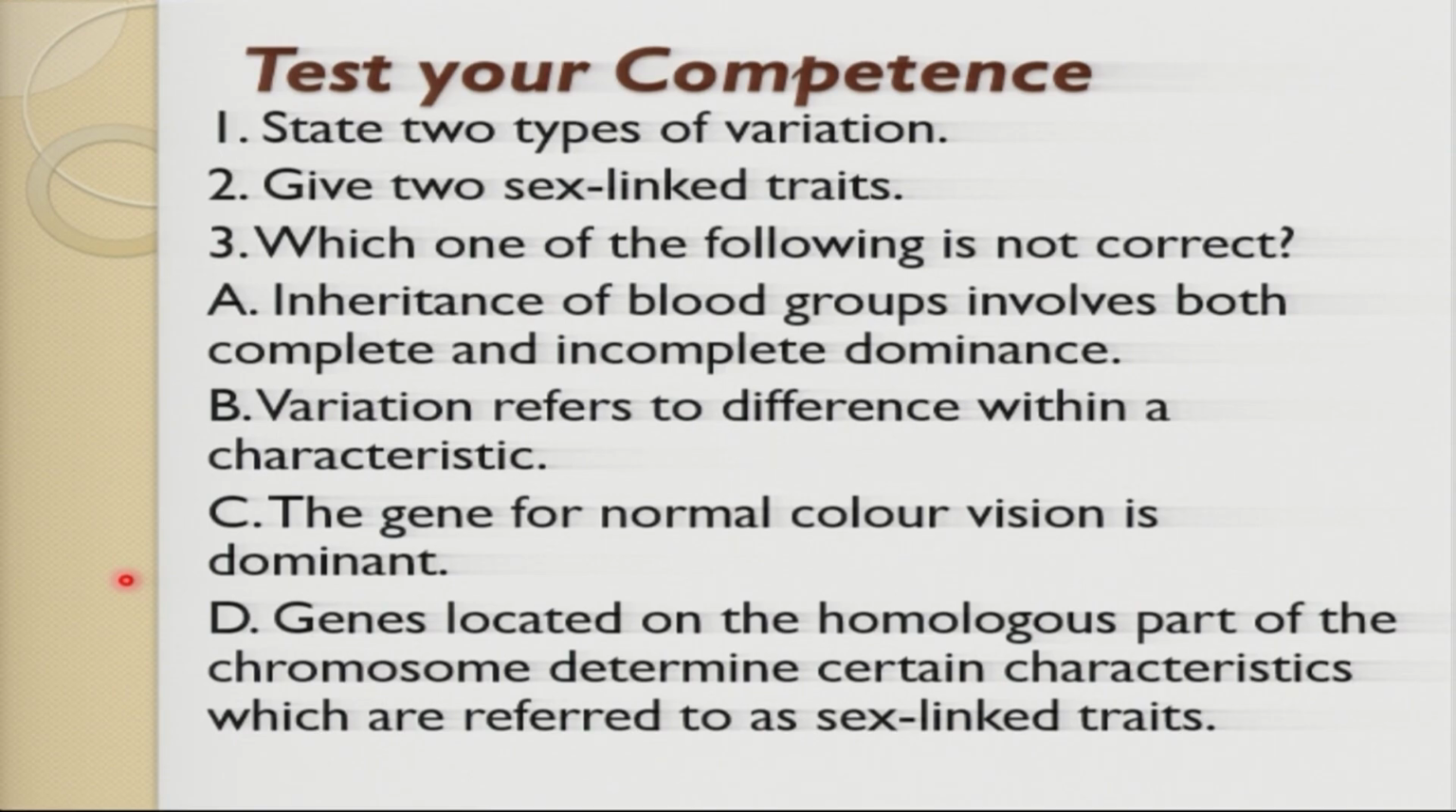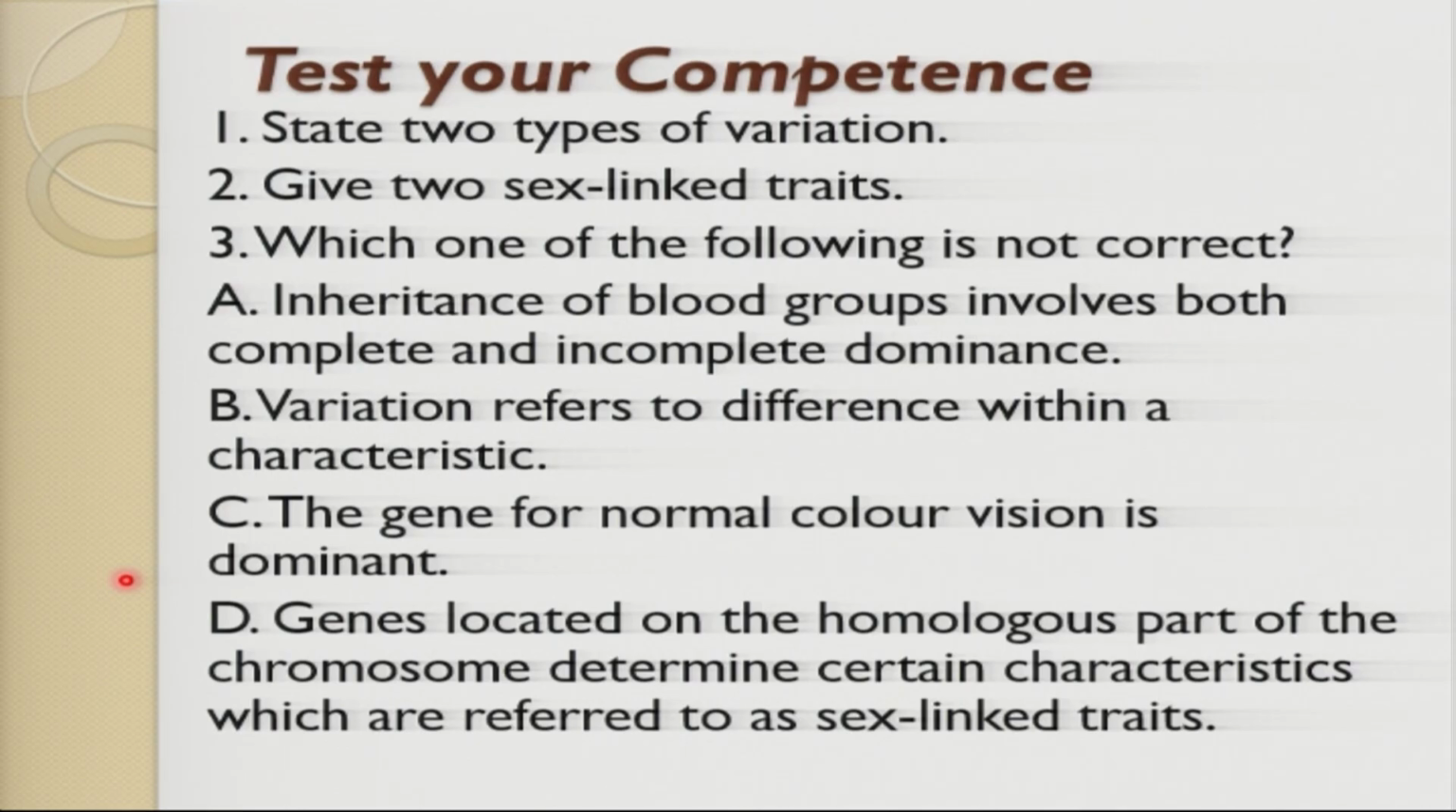Number three: which one of the following is not correct? I'm going to give you these, and you tell me which one is not correct. Number one: inheritance of blood group involves both complete and incomplete dominance. I think this is correct, because blood group can involve both. Complete dominance is where an allele can be masked. Incomplete dominance is where both of them can be fully expressed.